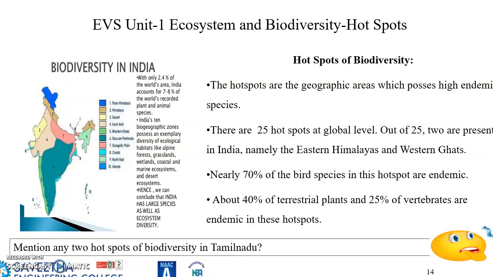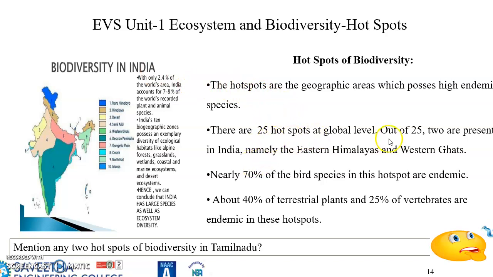Now we shall move on to hotspots. What are hotspots? Hotspots are geographic areas which possess high endemic species. So these are the places where the endemic species can be seen only in that particular area. That is what is known as hotspots.